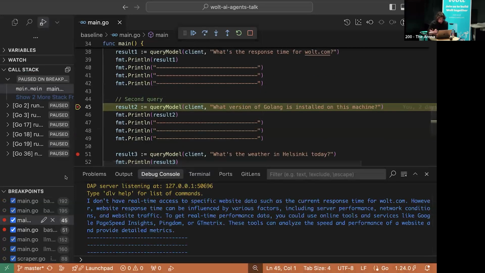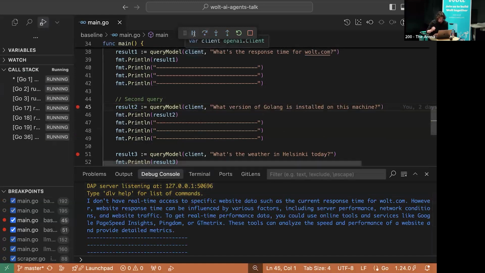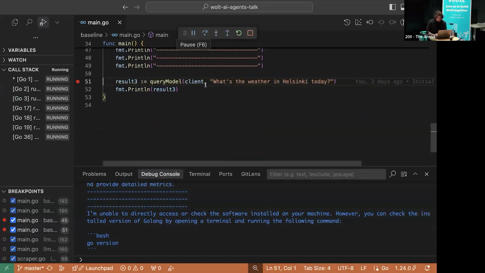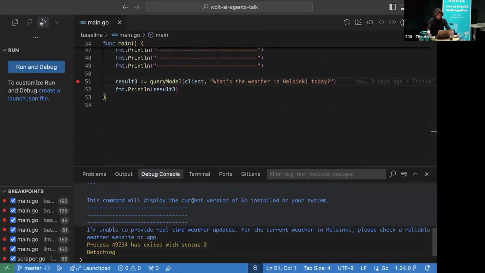So with the response time for Wolt.com, again, it doesn't have real-time access to the data. For the version of Golang, it's going to answer something similar: it doesn't have access to my machine. And for the weather, the problem is also that it doesn't have real-time data. So this is the problem. The LLM doesn't have enough context, and currently it lives in a very isolated environment with only the old knowledge that it has. And this is the challenge that we need to solve.